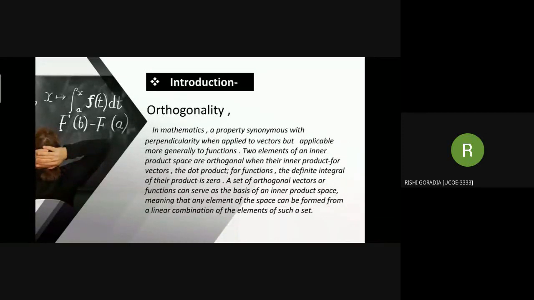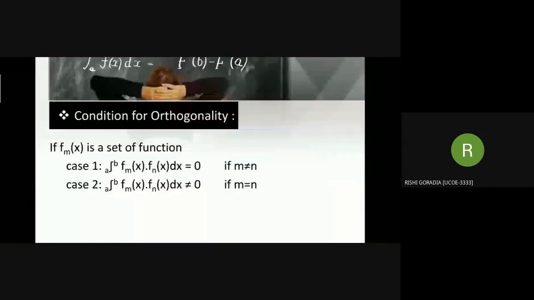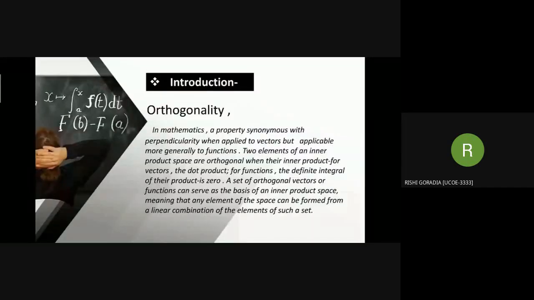Now let us take two elements u and v of a vector space with bilinear form B. They will be orthogonal when B of u, v is equal to 0. Depending on the bilinear form, the vector space may contain non-zero self-orthogonal vectors. In the case of function spaces, families of orthogonal functions are used to form a basis.